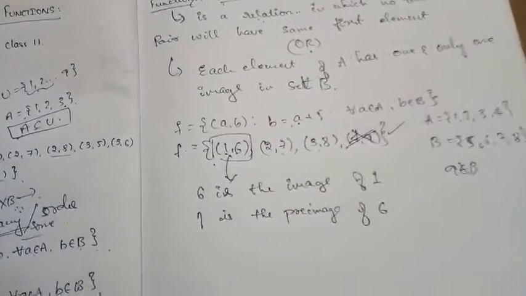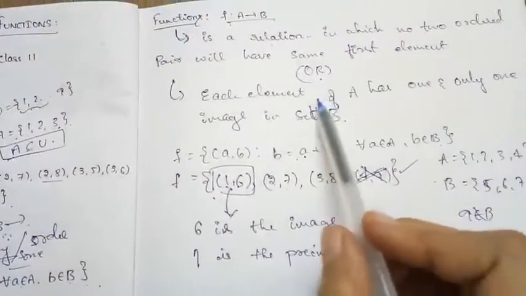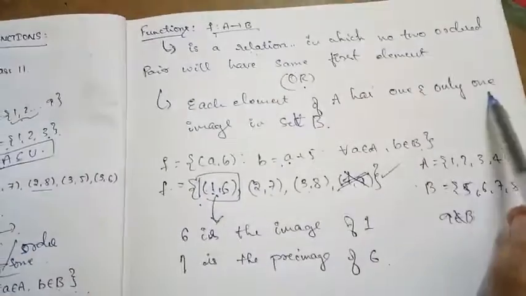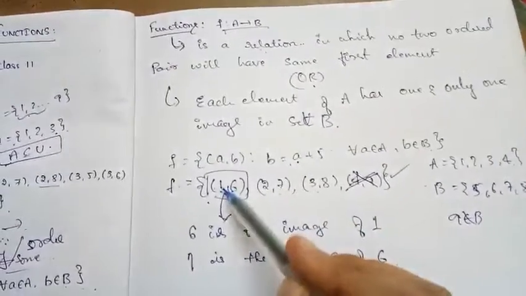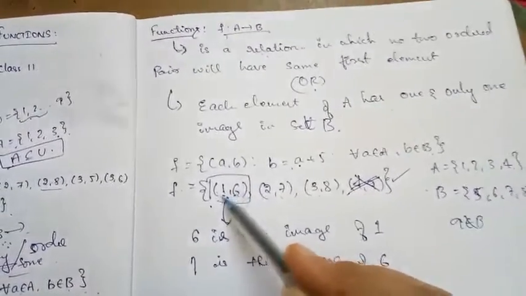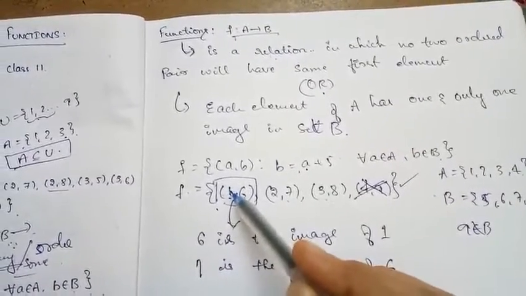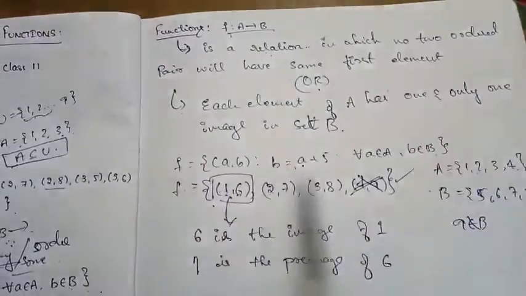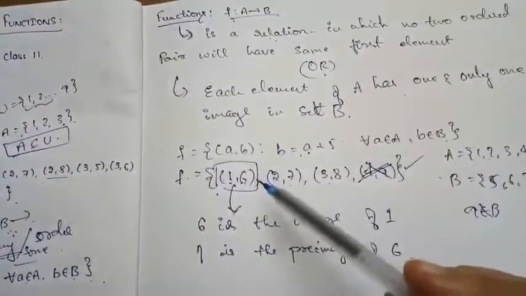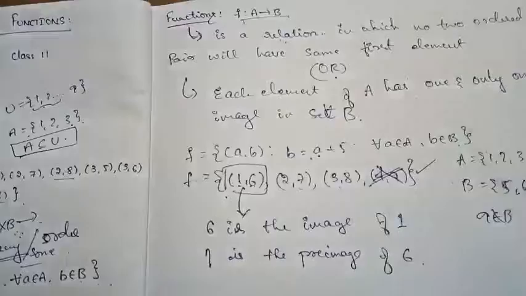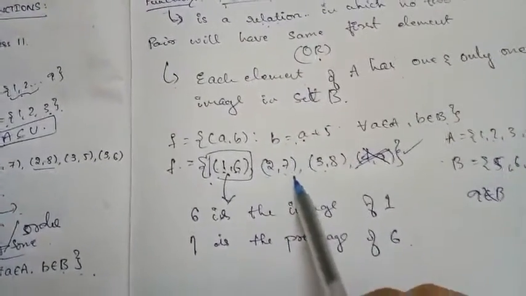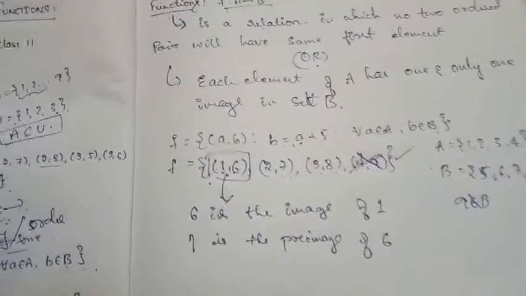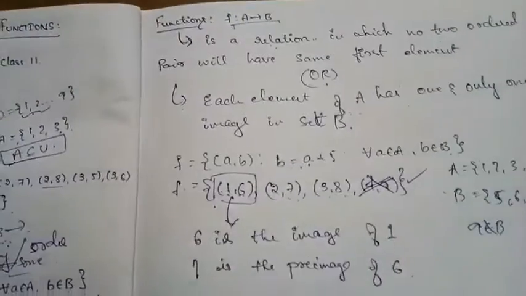So for each element of A, there is one and only one image in set B. For 1 it has 6, and none of the other elements of set A, that is 2, 3, 4, have the same image 6. 2 has uniquely 7, and 3 has uniquely 8. This is what the second definition is saying.